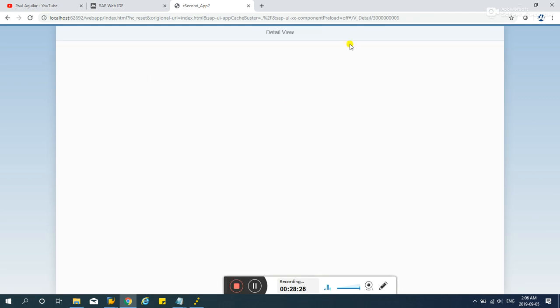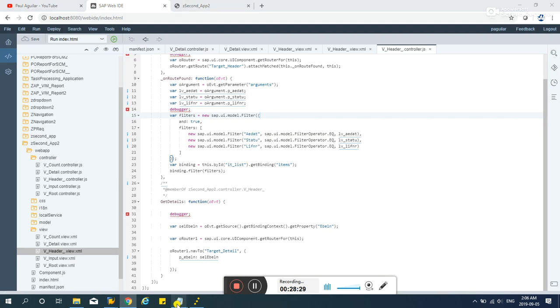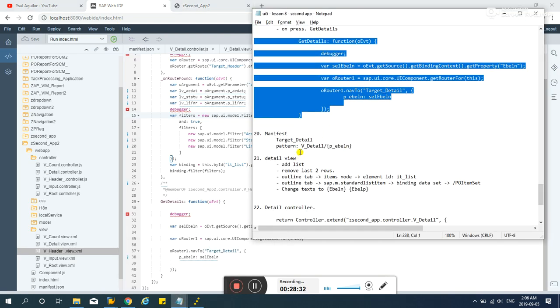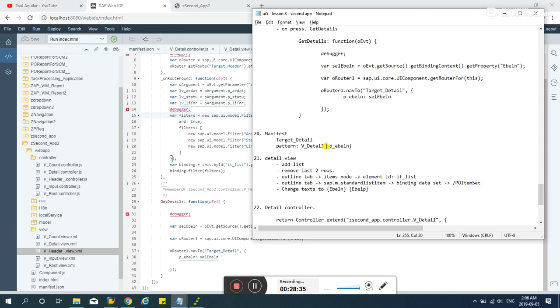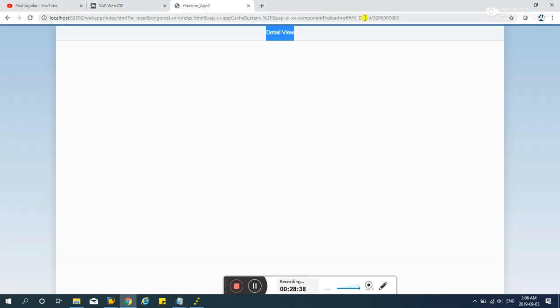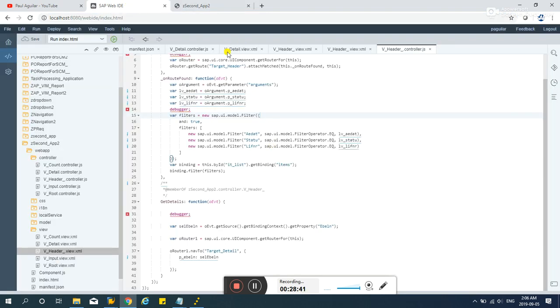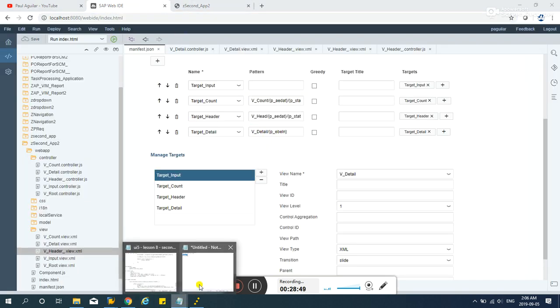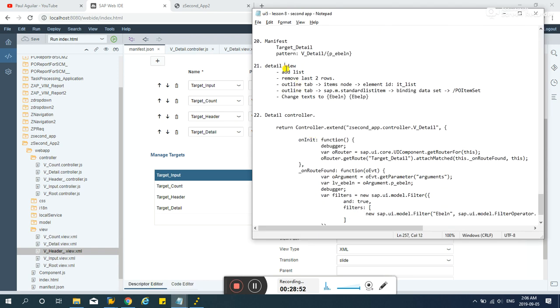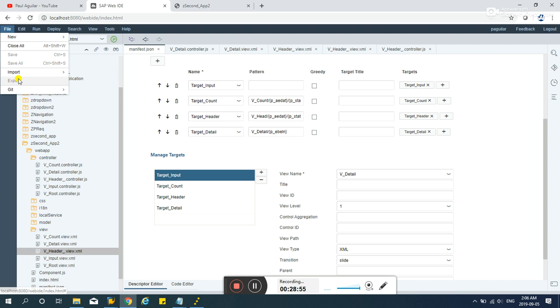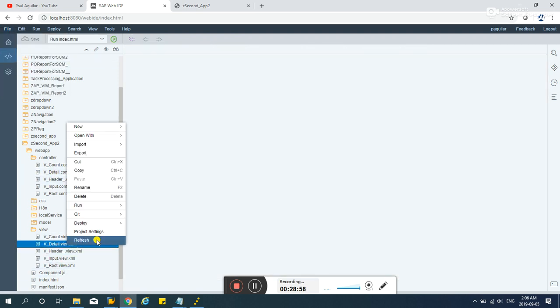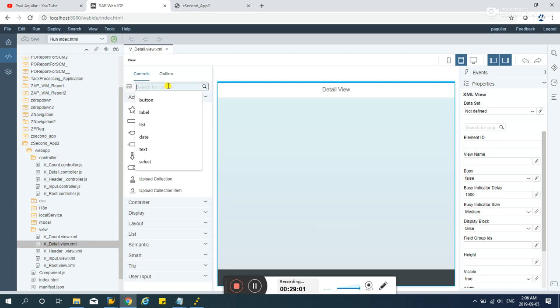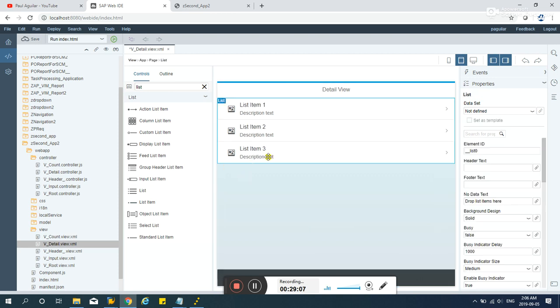So after clicking this guy, okay, now we are in the detail view. So let's proceed. So the routing is working fine, and the pattern also. Yep, V detail pattern. Where is my manifest.json? Yeah, right there, V detail. Now the next step is in the detail view, let's add the list again. Let's close everything here in the detail view. Open with layout editor, similar to what we did a while ago. In the header view here, let's add the list.